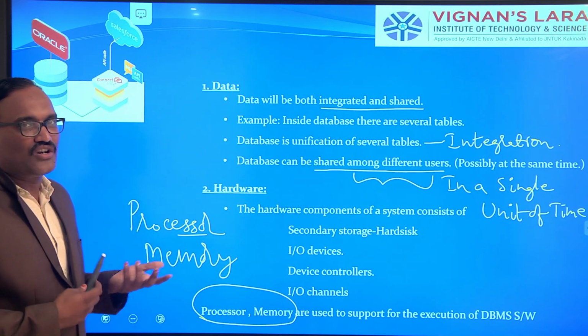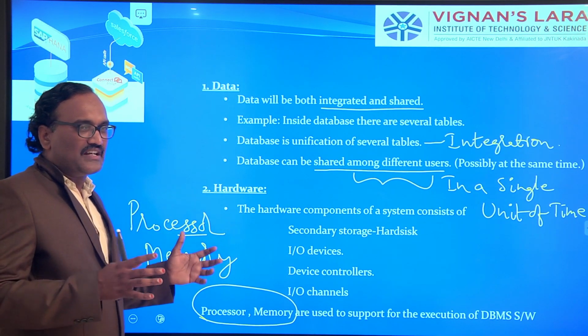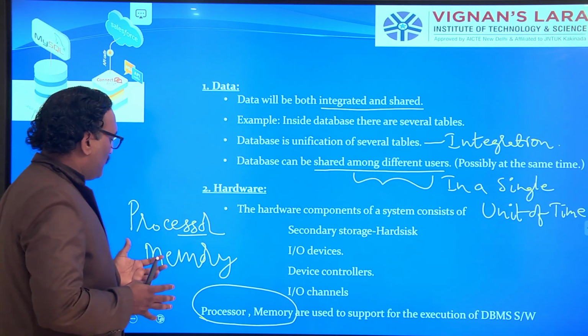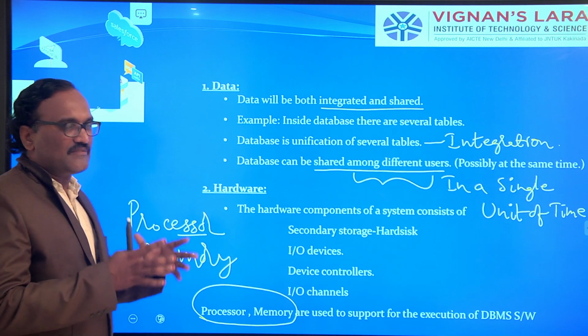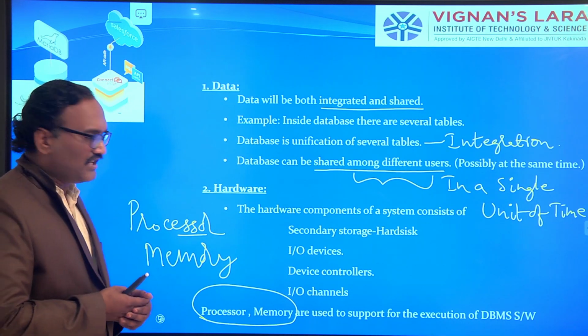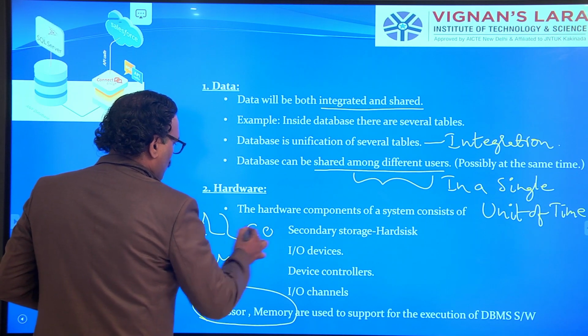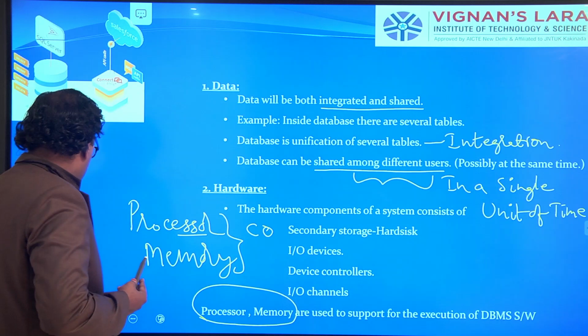Without processor and memory you can't do anything. Any data movement inside the database system happens with the help of processor and memory. Data movement is the major role of the processor and memory. You will learn these topics in your computer organization course.